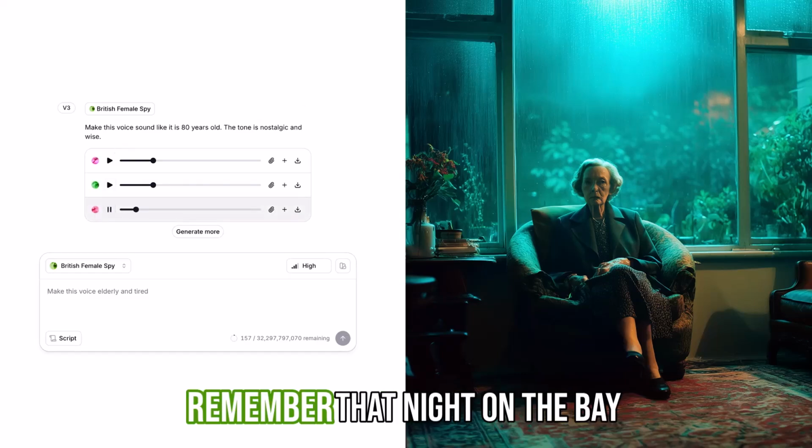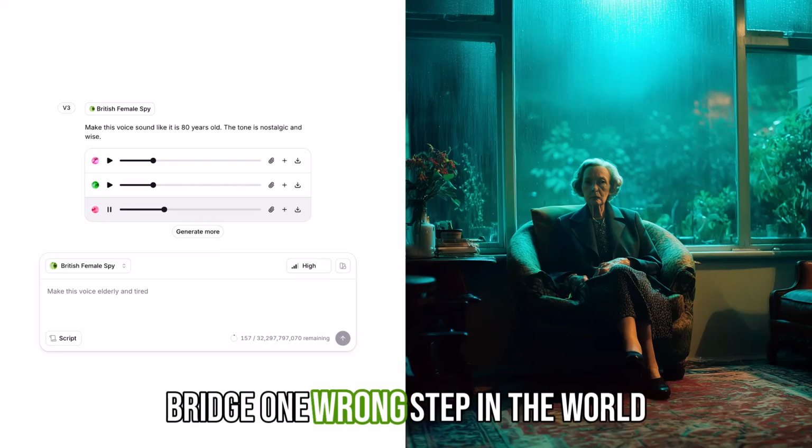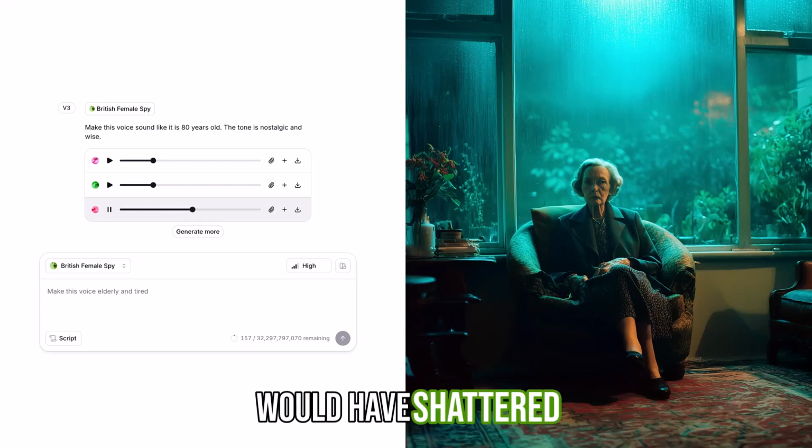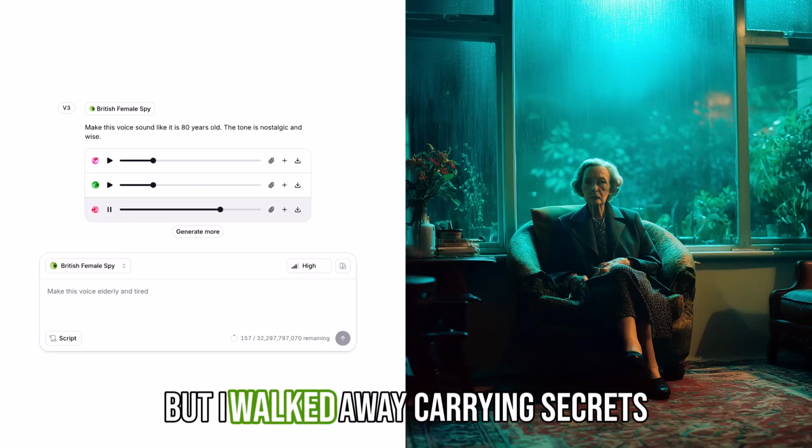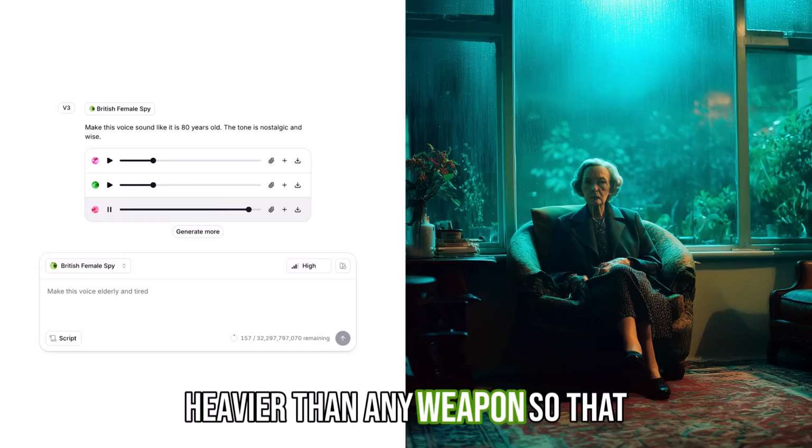I still remember that night on the Bay Bridge. One wrong step and the world would have shattered. But I walked away carrying secrets heavier than any weapon.